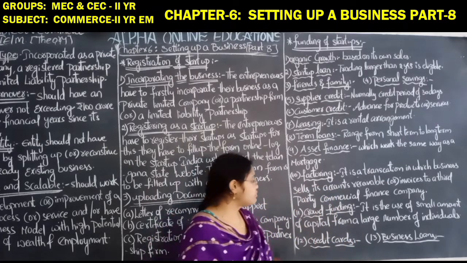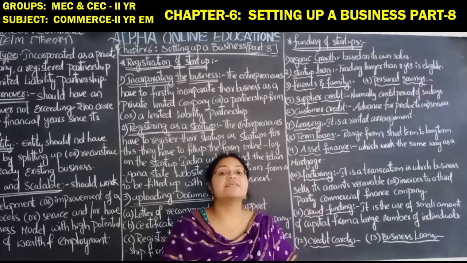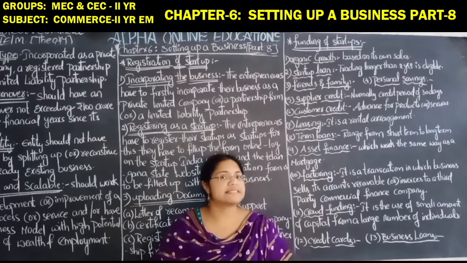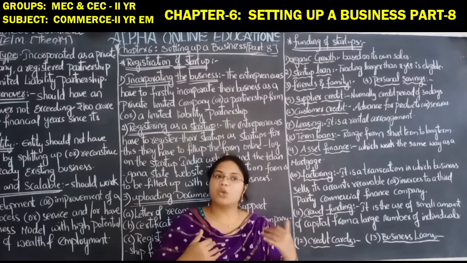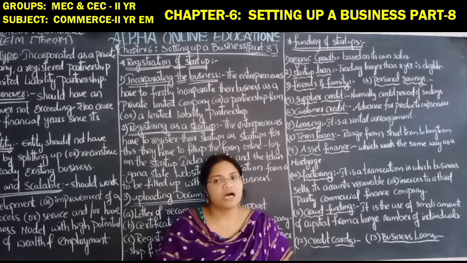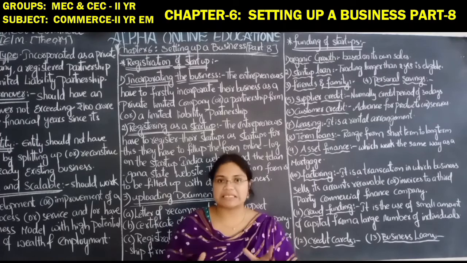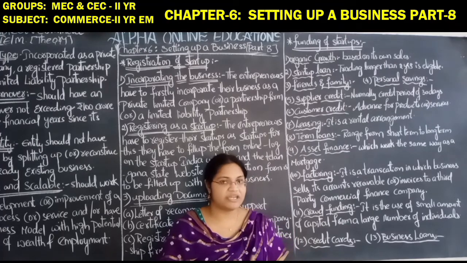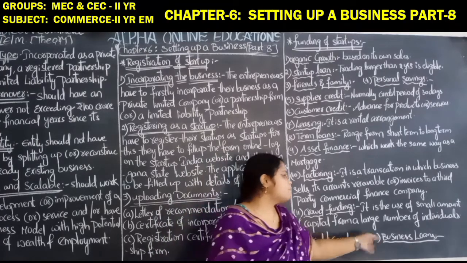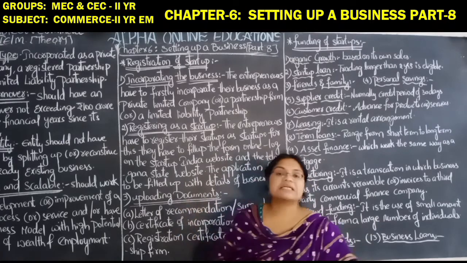Business loans are given by the banks by taking some things under mortgage as security. If the loan is not paid, in such a case the bank will convert that asset into cash. For that purpose they take one asset as a mortgage, as security. Those are business loans. So this is about the startup funding procedure.